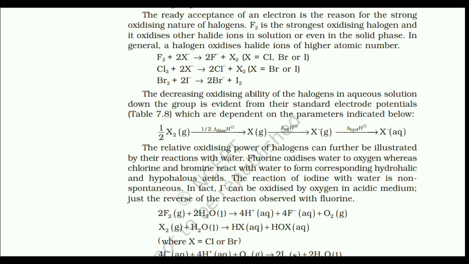The relative oxidizing power of halogens can be further illustrated by their reactions with water. Fluorine oxidizes water to oxygen, whereas chlorine and bromine react with water to form the corresponding hydrohalic and hypohalous acids. The reaction of iodine with water is non-spontaneous. In fact, I⁻ can be oxidized by oxygen in acidic medium, just the reverse of the reaction observed with fluorine.